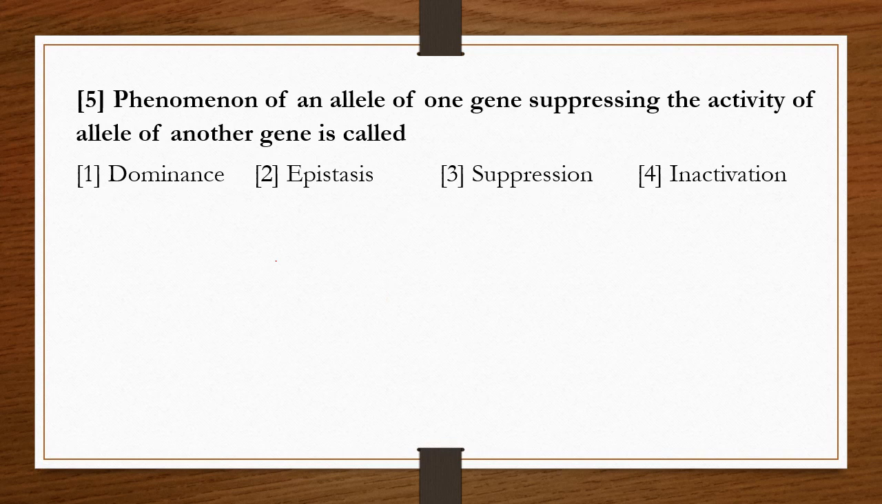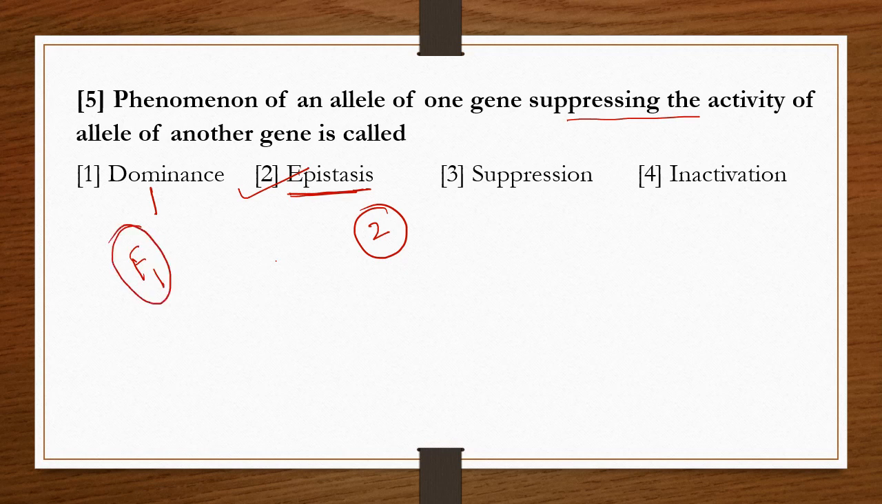Question number 5. Phenomenon of an allele of one gene suppressing the activity of an allele of another gene is called epistasis. It is a direct definition of epistasis. So the correct answer is option 2. And dominance means the character which is expressed phenotypically in the F1 generation, that we will call dominance.